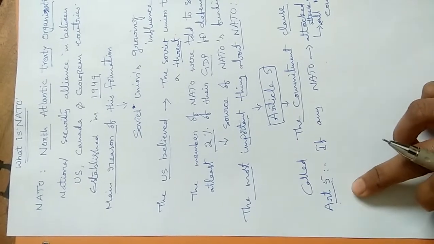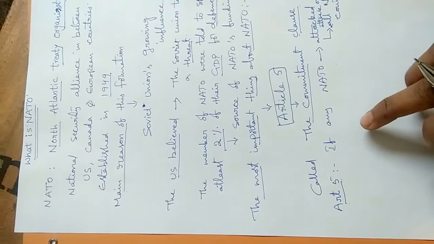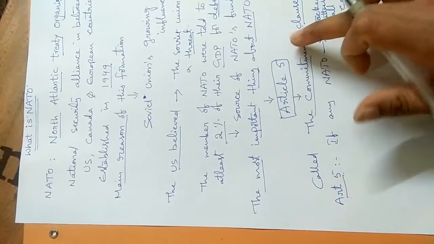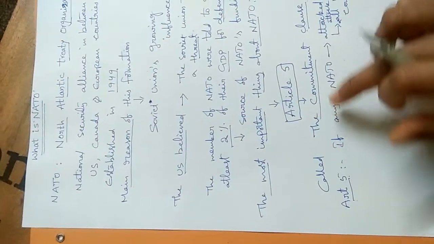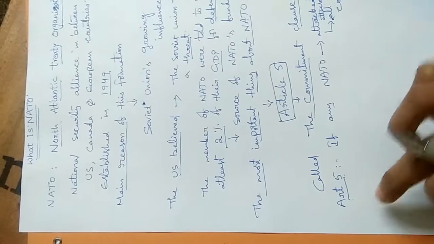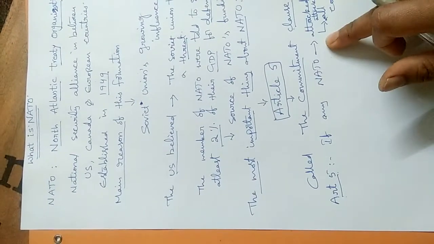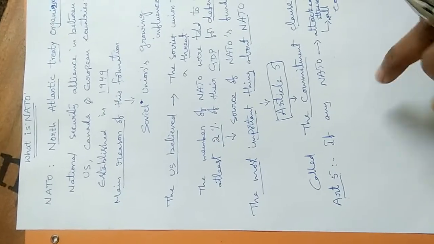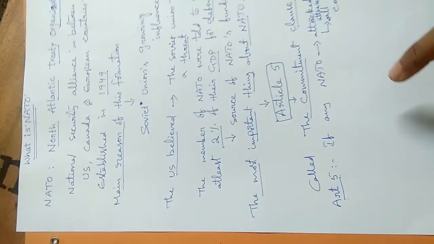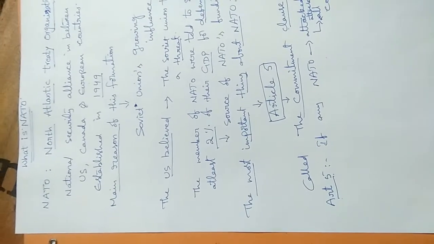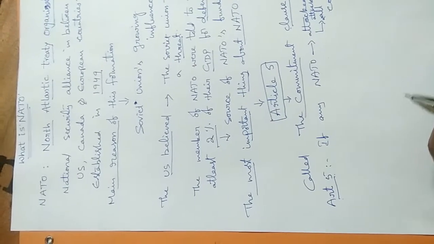The most important thing about NATO is Article 5, which is called the Commitment Clause. If any NATO country is attacked, it would be deemed an attack on all NATO countries. Then what will they do?